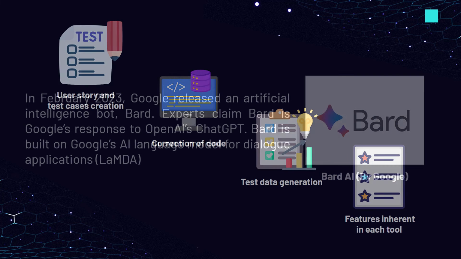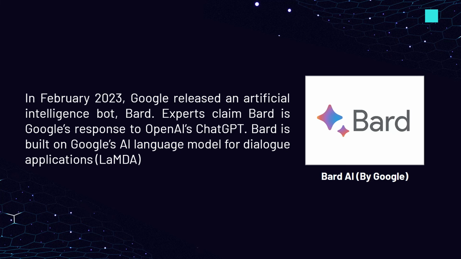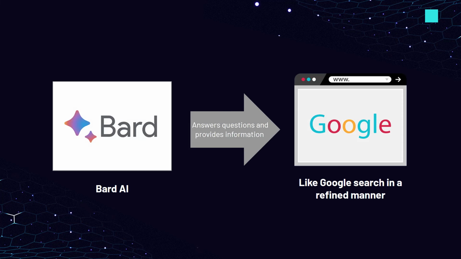Let's get started, and our first AI alternative to ChatGPT is Google Bard AI. In February 2023, Google released an artificial intelligence bot, Bard. Experts claim Bard is Google's response to OpenAI's ChatGPT. Bard is built on Google's language model for dialogue applications. Bard is an experimental conversational AI service that answers questions and provides information like Google Search in a refined manner.